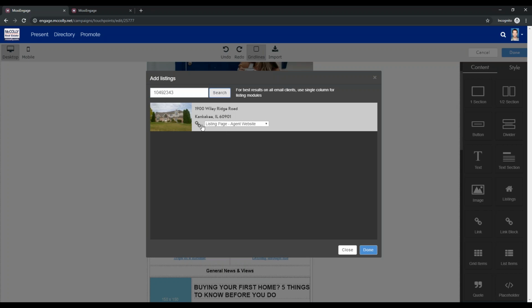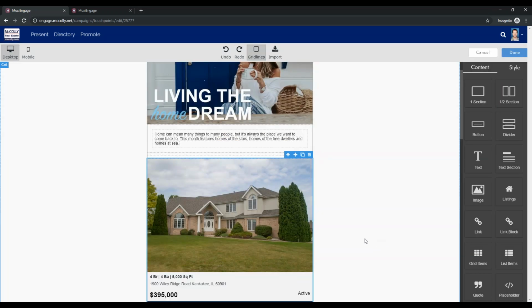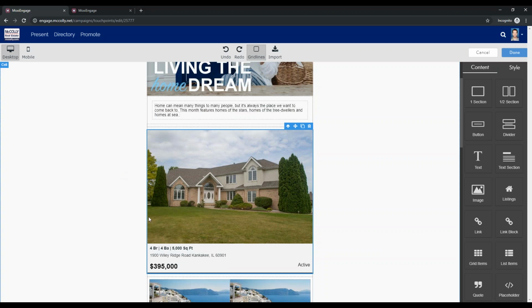So you can bring in a listing widget and have it linked directly to your agent website, your brokerage website, or even a custom URL if you maybe wanted to link it to a contact form or something like that. So you can hit done and you can see, look at that, you have a nice beautiful listing widget now in your newsletter. So maybe if you wanted to highlight a specific property for a given newsletter, you could do that easily.